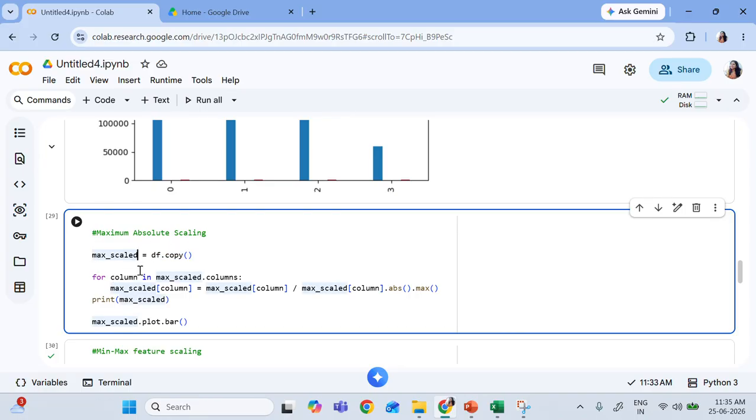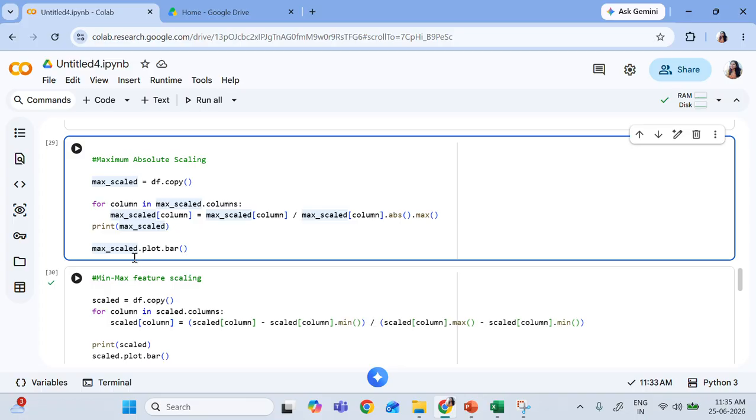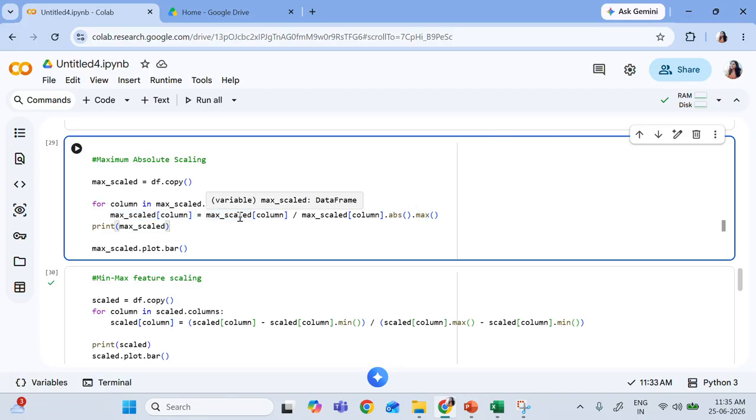I am using a loop because I have to do it for all the columns, right? I want to do it for all the values, I want to scale them down. So I am using a for loop: for column in these columns, for all the columns, what you are doing is maximum scale. Maximum scale, the -1 to 1 range, equals that column value divided by the absolute maximum, and it will give the result. This is the mathematical portion. I will just show you the implementation.